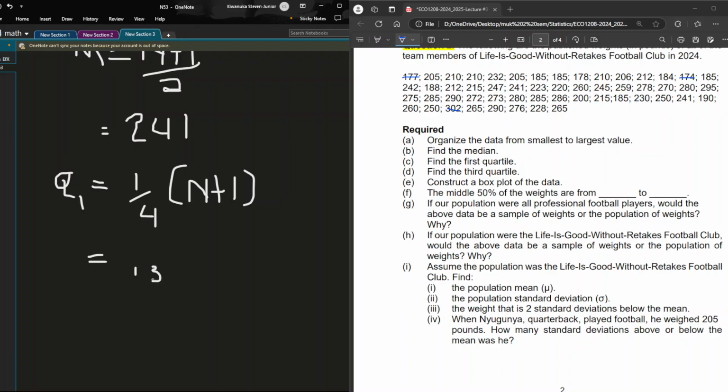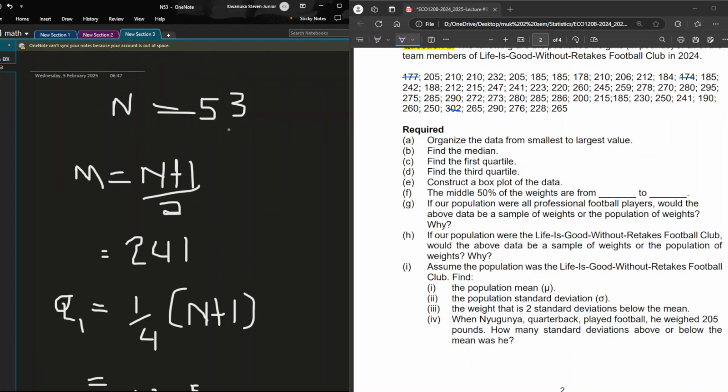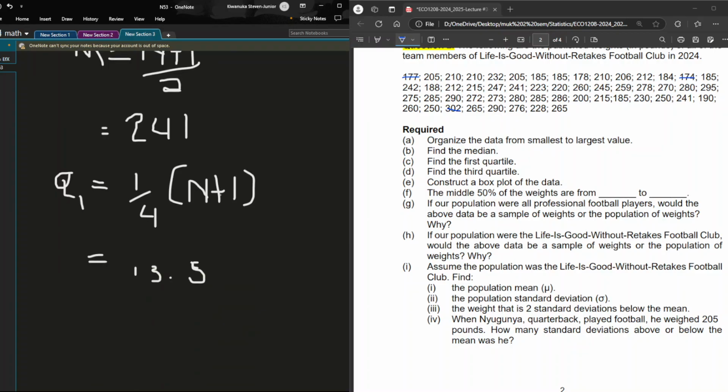13.5 means this is the position where we have to get that number. So we can add the number in the 13th position and the 14th position, divide by 2.